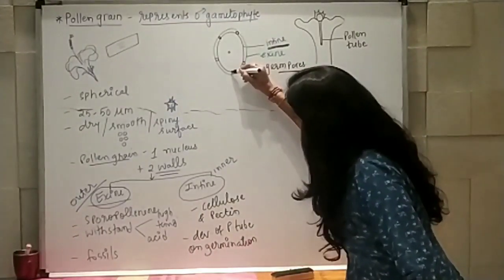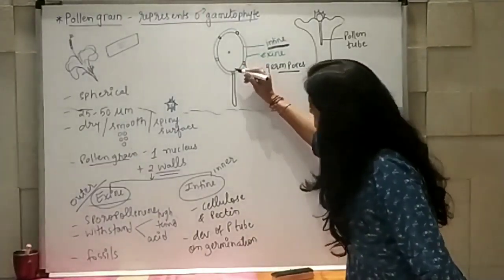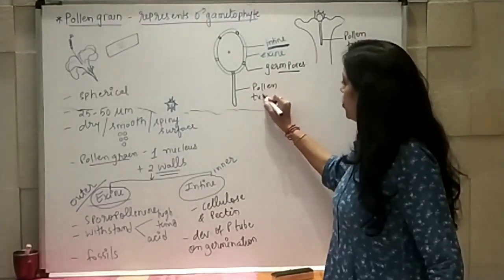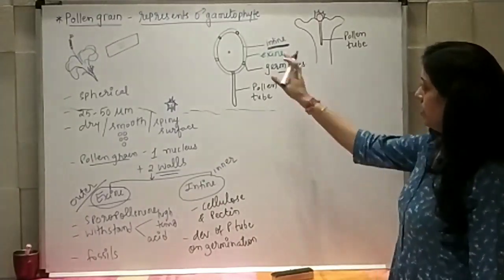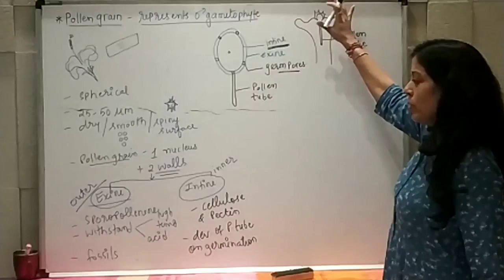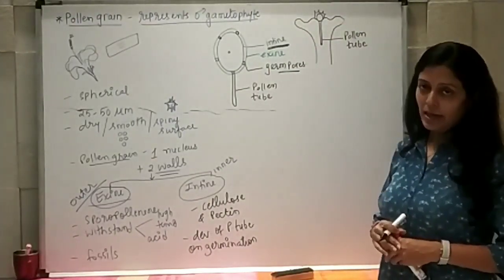So if the pollen tube develops, it will come out from the germ pore. So this is known as pollen tube. Right? Now this pollen tube can form only after the pollination process, when the further fertilization process has to be started.